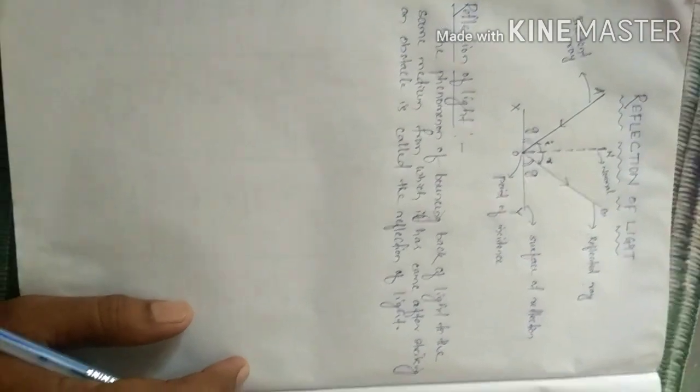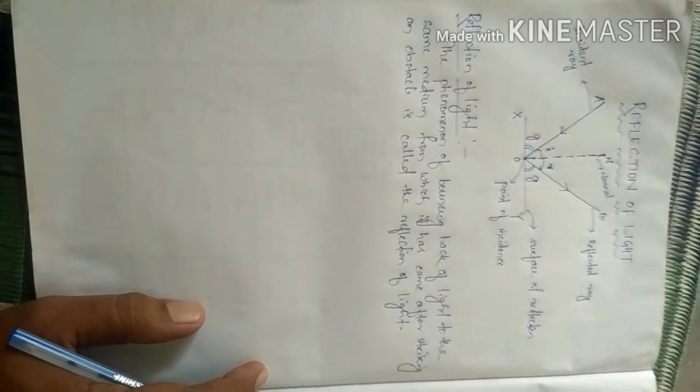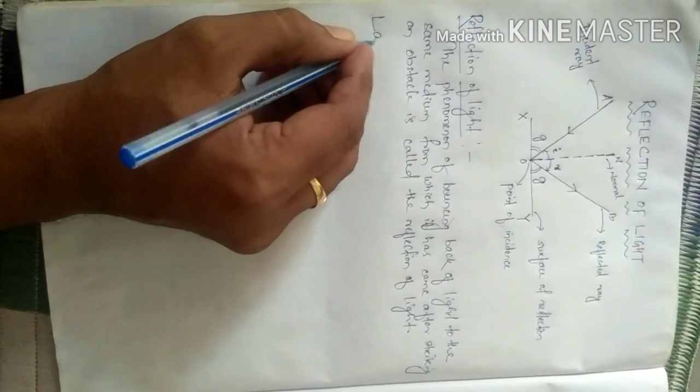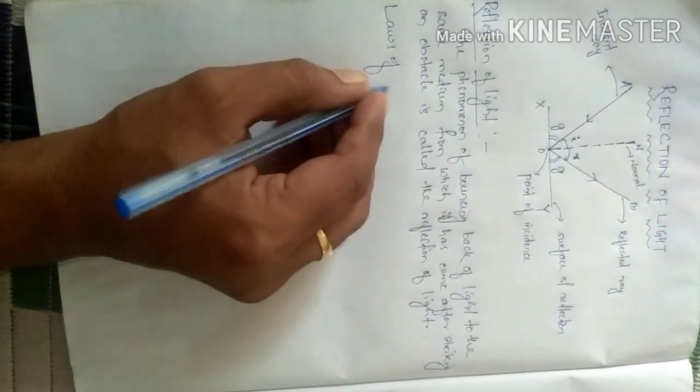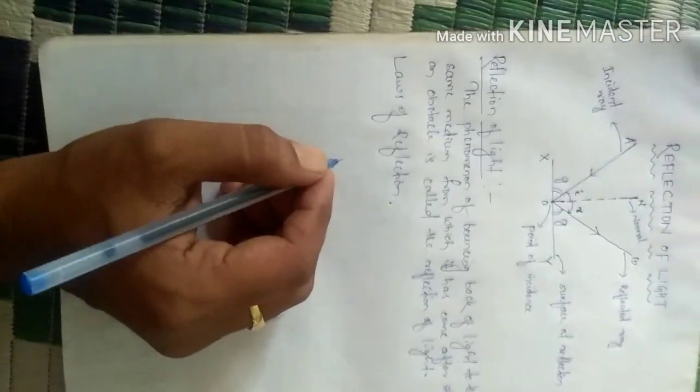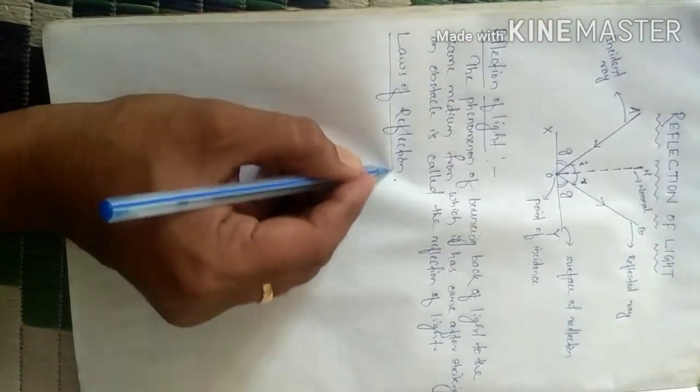Now, there are two laws which control or govern the concept of reflection, called the laws of reflection.